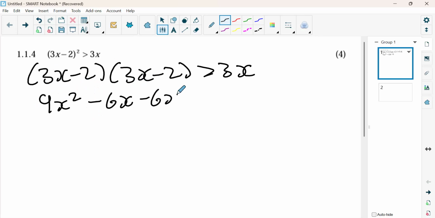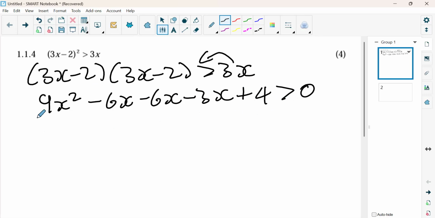Now let's just avoid many steps. Let's transpose the 3x to this other side also, so that we avoid having many steps. When you transpose it, you know it will affect the sign. If it was positive, this side is going to be negative. That means we'll have negative 3x. Then we are going to have negative 2 multiplied by negative 2, it's positive 4, and then it's greater than 0.